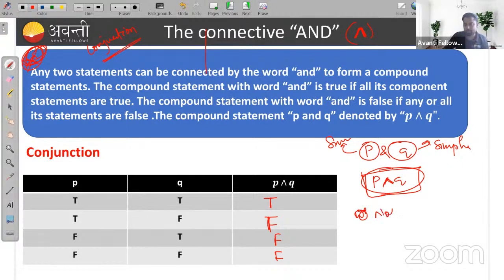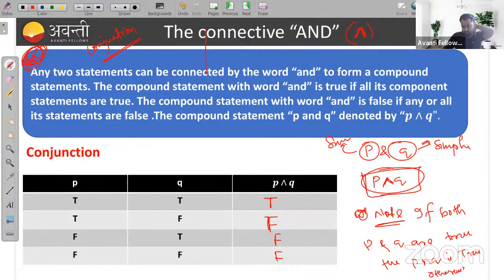Remember, note में मैं लिख देता हूं यहाँ पे, if both P and Q are true, then P and Q is true also. Otherwise, it is false. Remember, everyone? Okay. So this is about your conjunction.